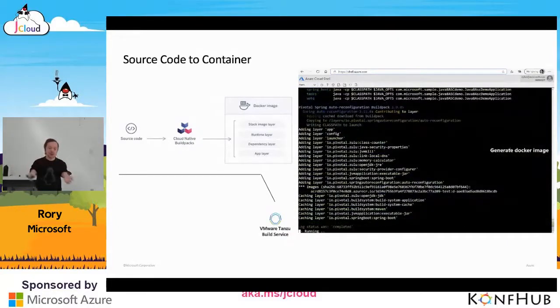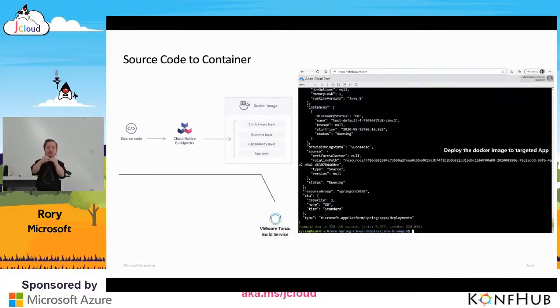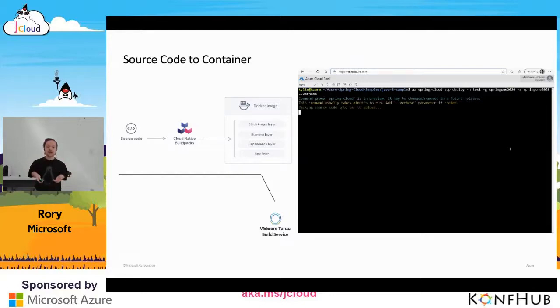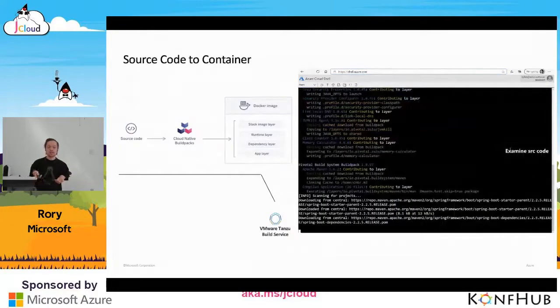Now, what I didn't tell you is that Azure Spring Cloud actually runs on top of Kubernetes, and it obfuscates that requirement to understand Kubernetes. And we're going to do that a little bit in the demo. Then I'm going to show you how to create your cloud native build pack.